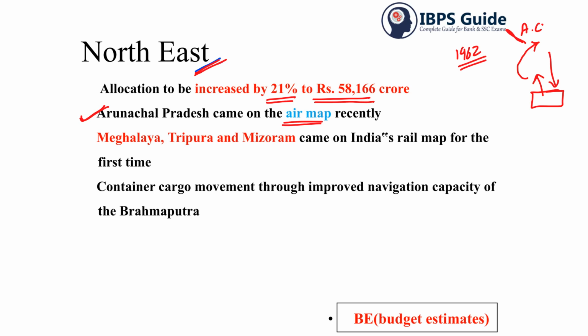Now Meghalaya, Tripura and Mizoram came on India's rail map for the first time. This is to increase connectivity, increase people to people contact and increase tourism in the area. These projects will be undertaken. And later, container cargo movement will be improved through the navigation capacity of the Brahmaputra, that is inland navigation, which is inland water navigation, inland waterway.